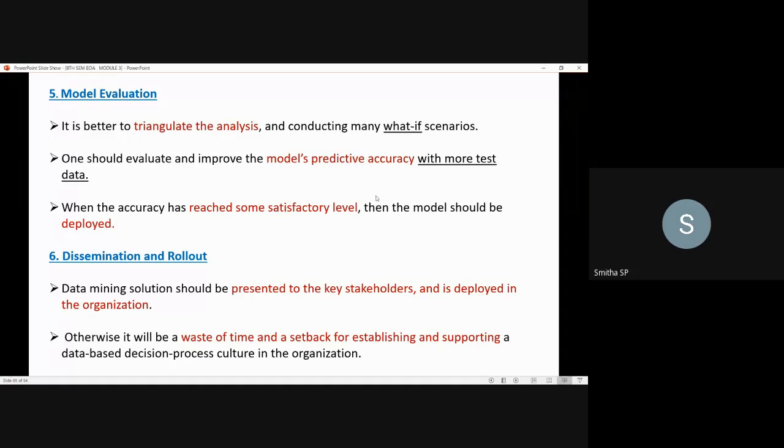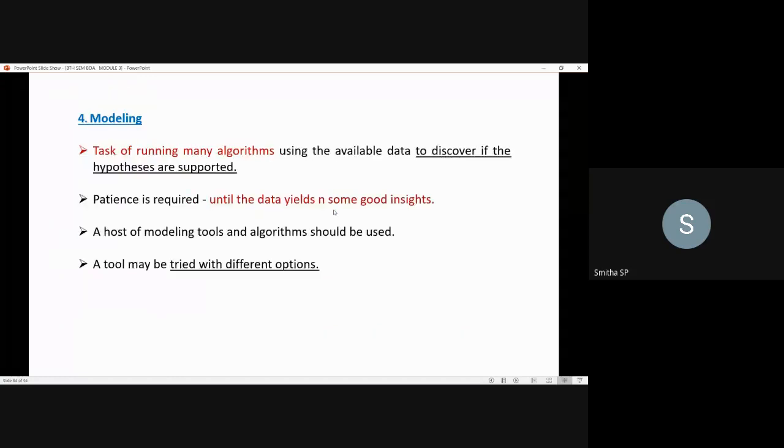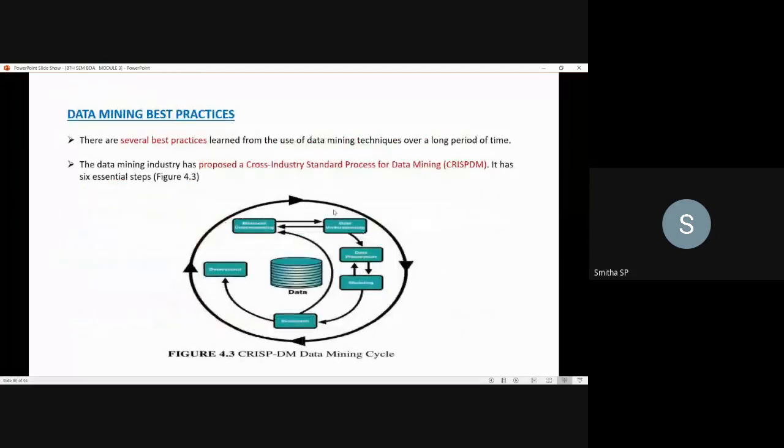I hope you understood all these six steps. Yes, I'll just revise this. Data mining best practices. Under this, we spoke about the best practices that you should incorporate in the data mining technique. For that, the data mining industry has proposed a Cross Industry Standard Process for data mining. It has six steps in it, which are the essential steps.